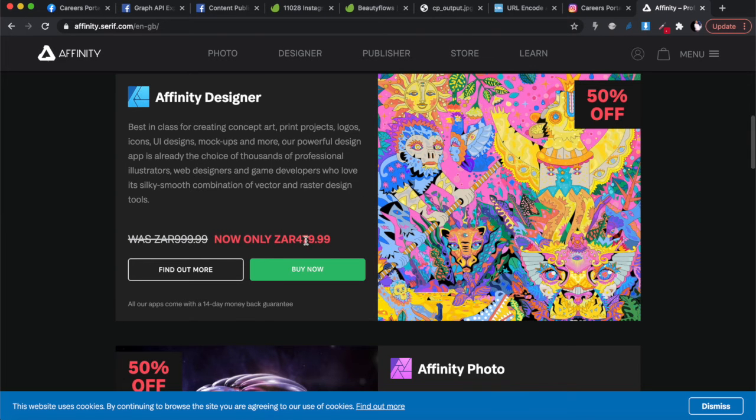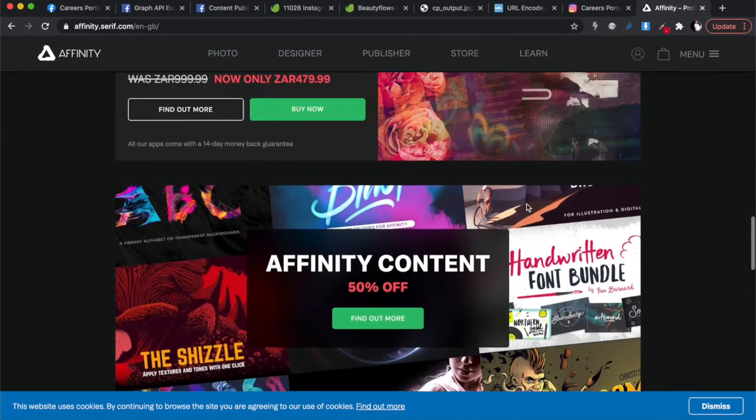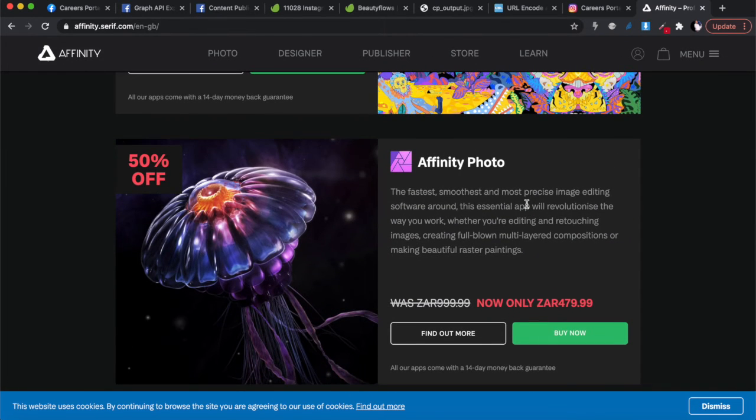That's why this is $4.79. It's not expensive. This is a once-off fee. You pay it once and then it's done. And what I like about Affinity as well is that if you don't have money, they have something like a 2-month trial period. It's a really long trial for you to really test it out.